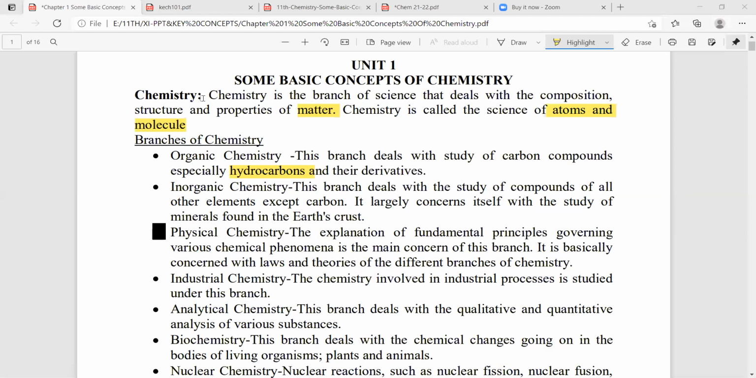The second one is branches of chemistry. What branches do we have, and how are they classified? We have organic chemistry, inorganic chemistry, physical chemistry, analytical chemistry, biochemistry, nuclear chemistry and industrial chemistry. These are all the types you can write.